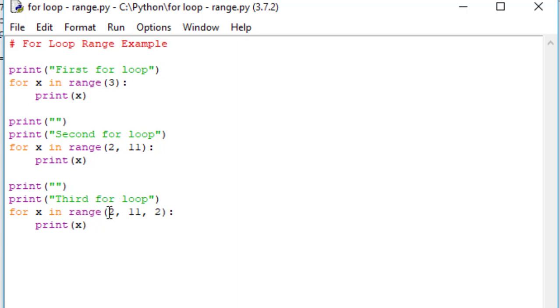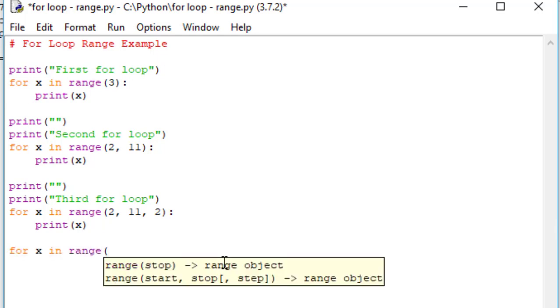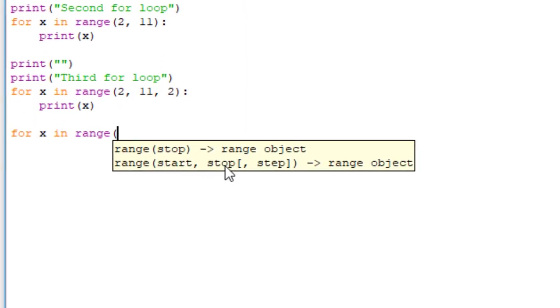And the third example, we've added one more entry here. We're starting at 2, we're ending at 11, and then there's an option to put in the steps. So when I say steps, think intervals. All right, so in this example, we start at 2 and go to 11 in steps of 2. So that's 2, 4, 6, 8, 10 in this case, and then print that. Okay, and to show you the syntax here, I'm going to go ahead and just do a quick example here so you can see the syntax. So once you open those parentheses, you have a starting value, comma, stopping value, and then this is an option to put in the step.